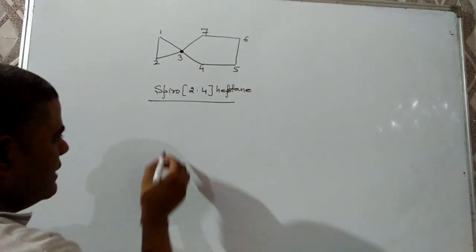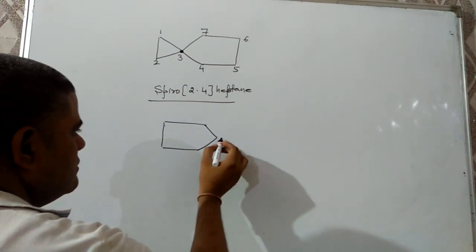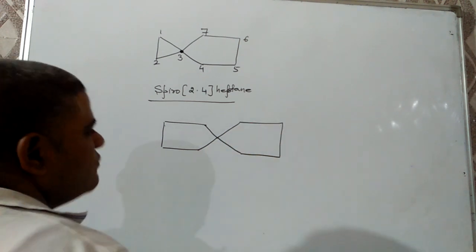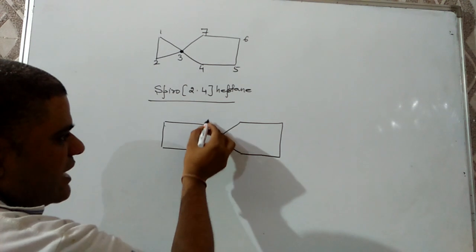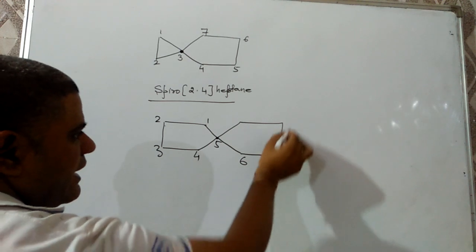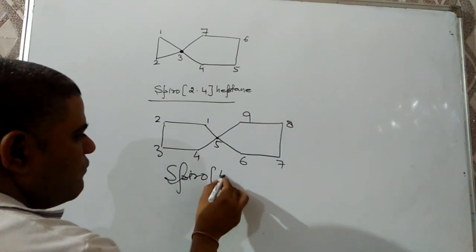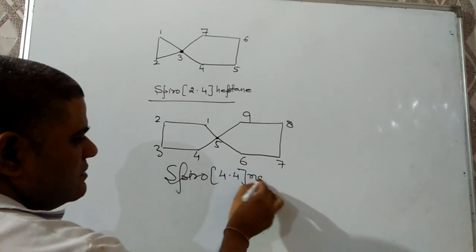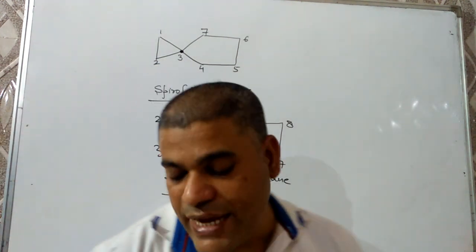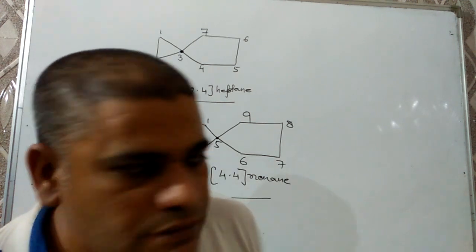Next example I am taking: there are 2 five-membered rings fused together, having one carbon common. We have to start numbering from 1, 2, 3, 4, 5, 6, 7, 8, 9. The name will be spiro 4.4 nonane. I hope you understand about cyclic, bicyclic and spirocyclic molecules.